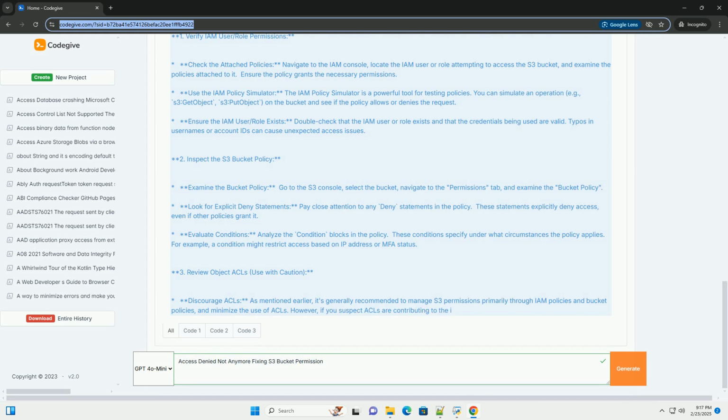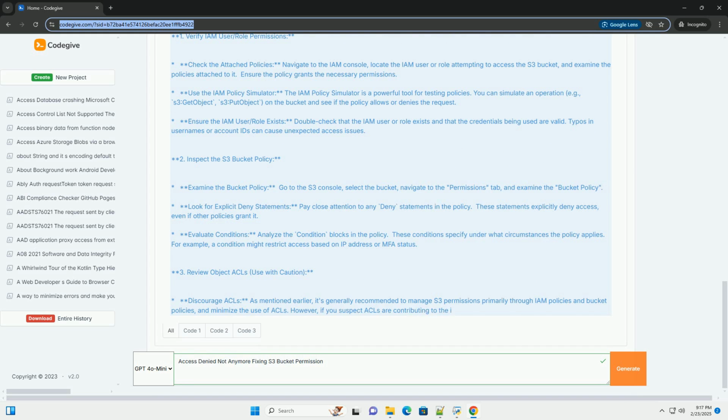Regularly review permissions. Periodically review your IAM policies and bucket policies to ensure they are still appropriate and don't grant excessive access. Leverage logging and monitoring. Use S3 server access logging and CloudTrail logging to track access events and identify potential issues. By following these guidelines, you can minimize the risk of access denied errors and ensure the security and integrity of your data in Amazon S3.